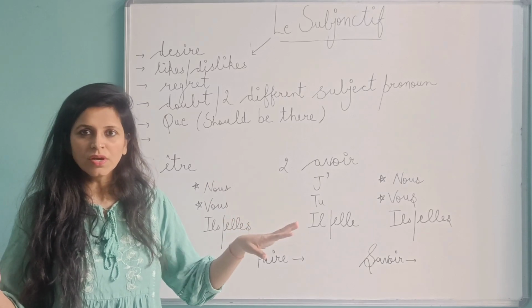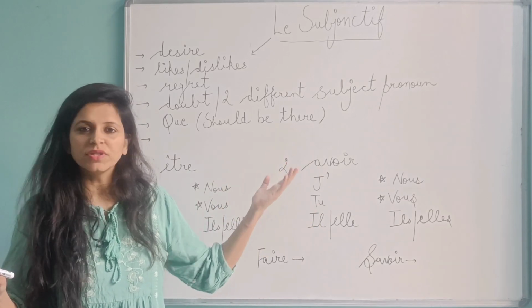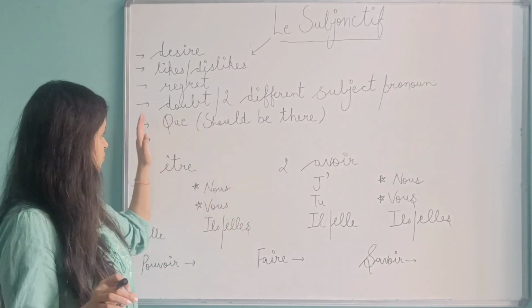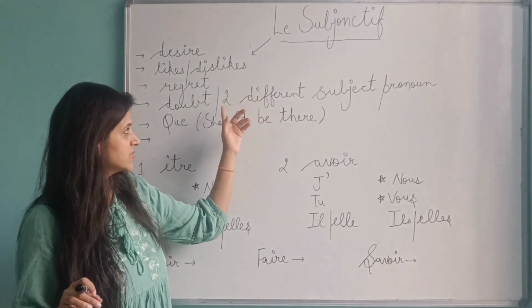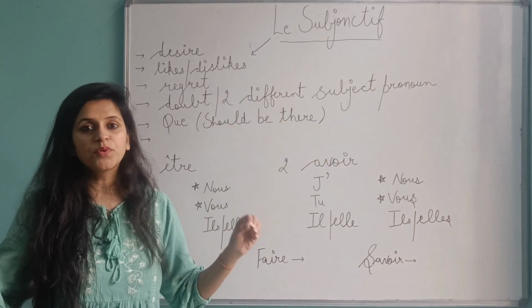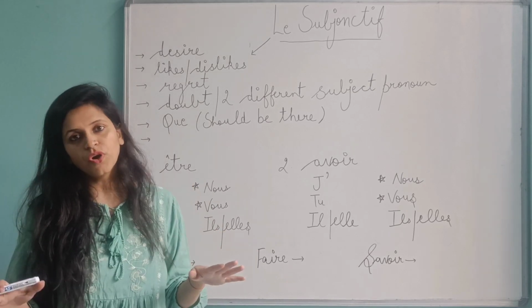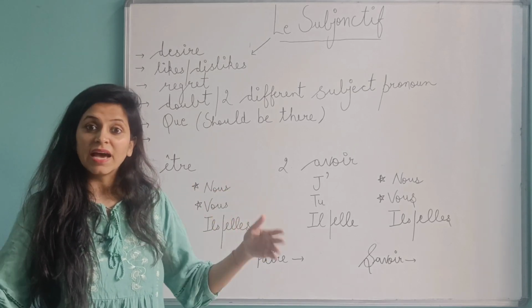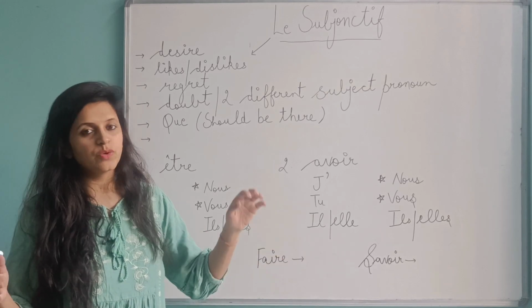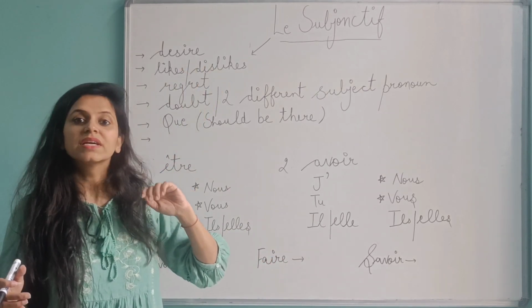Because au présent, we simply make a sentence. Il fait beau aujourd'hui. It's beautiful today. Okay? Generally, there is only one subject pronoun. But in the subjunctive, there are always two different subject pronouns. Il y a toujours deux pronoms sujets. Okay? This tense is also used for various purposes like likes and dislikes, when you want to express your fear, when you want to express any doubt. So in that case also we use this tense.